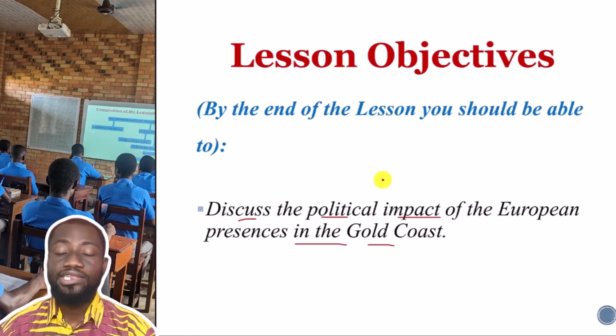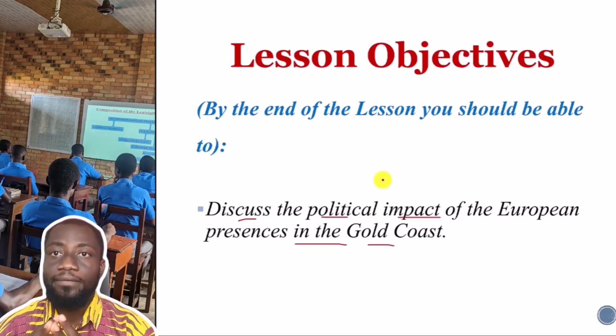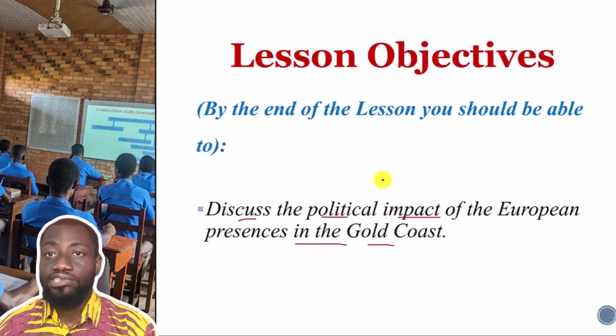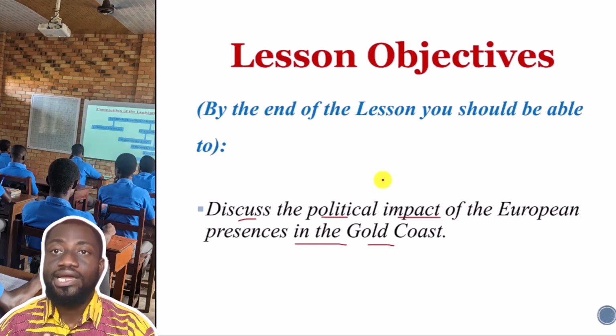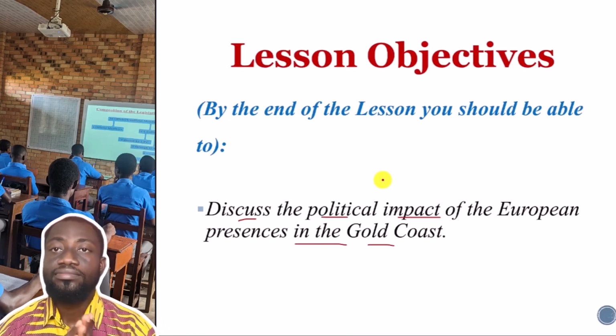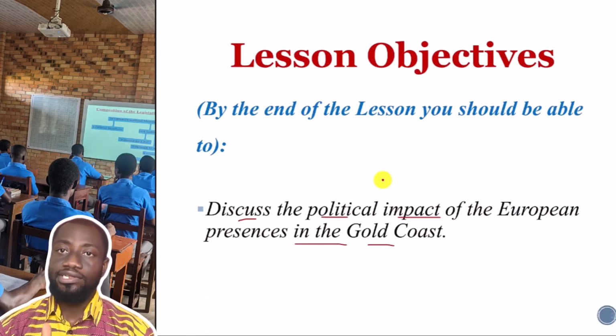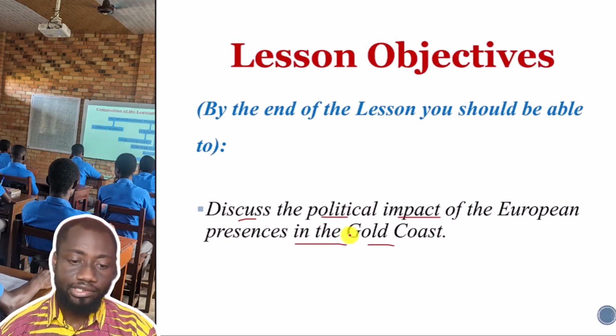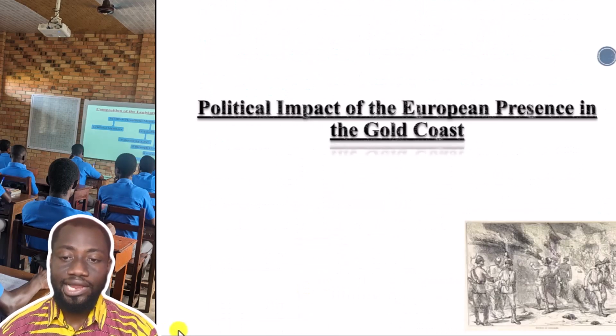Now, before we begin with the political effect, we are aware that around the 13th century, 14th century thereabout, some Europeans came or visited the coast of modern Ghana, and they named the stretch along the coast the Gold Coast. And so today we are looking at the political impact of these Europeans who came to settle on the coast of Ghana. So let's go into the first of the political impact.